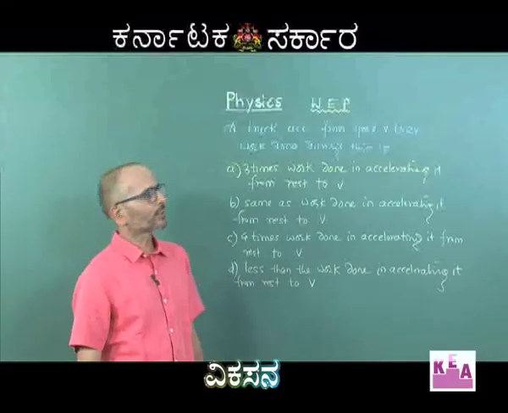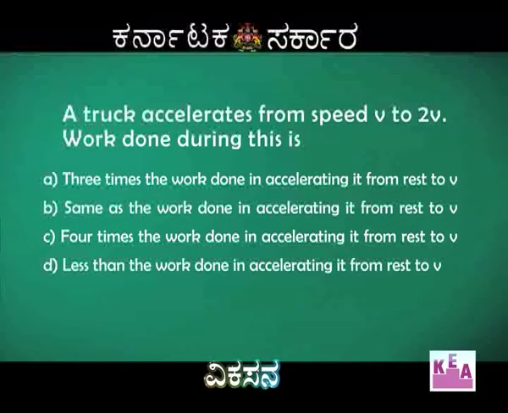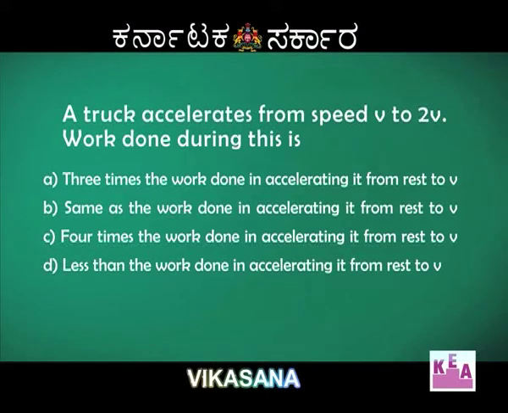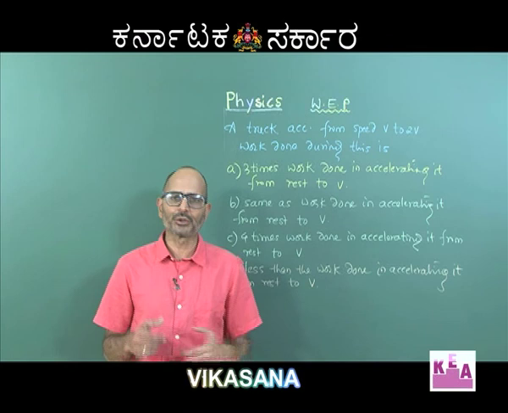See, the problem goes like this. There is a truck which accelerates from a speed v to 2v, and the work done by whatever force which is acting on the truck and is responsible for changing its speed from v to 2v is. So, you have to select one among these options, and in all the options he has simply compared the work done by the force acting on the truck with works done, different works done. So, what we will do here is we will use work energy theorem.